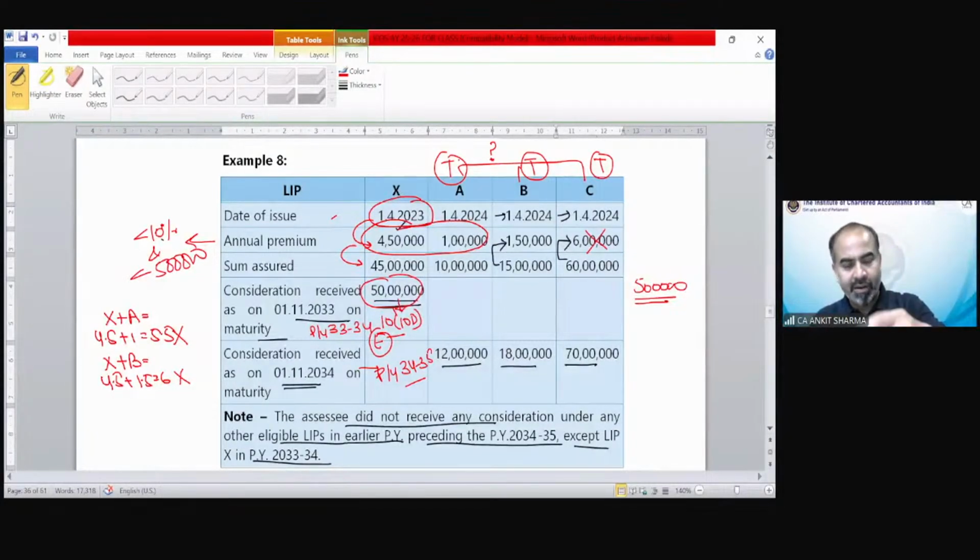You will understand when we discuss the next example. Then you need to solve it yourself. You need to make the adjustment. That is why it's very important.